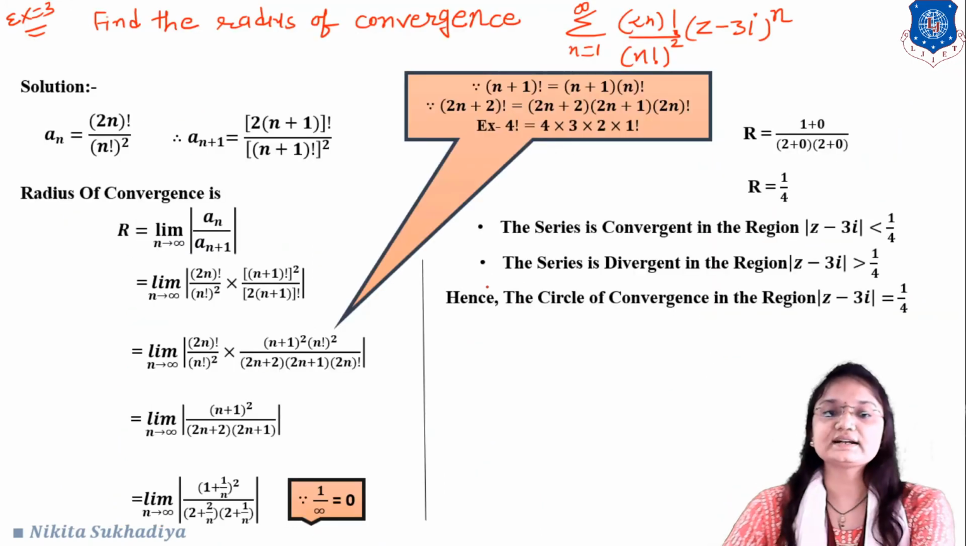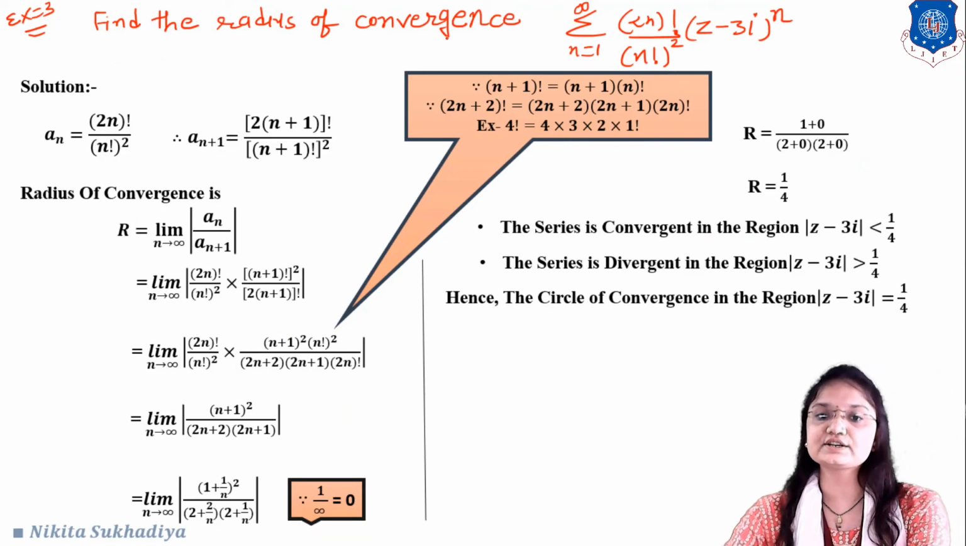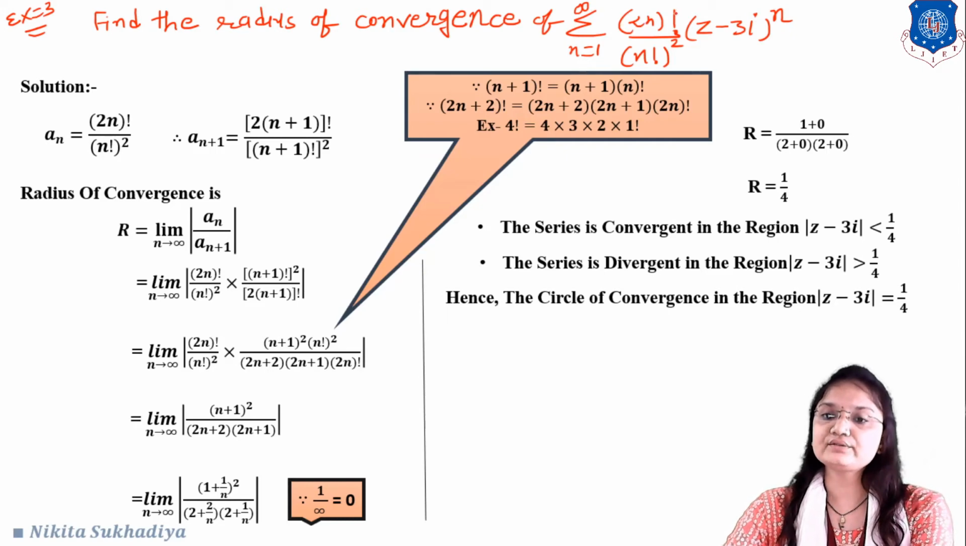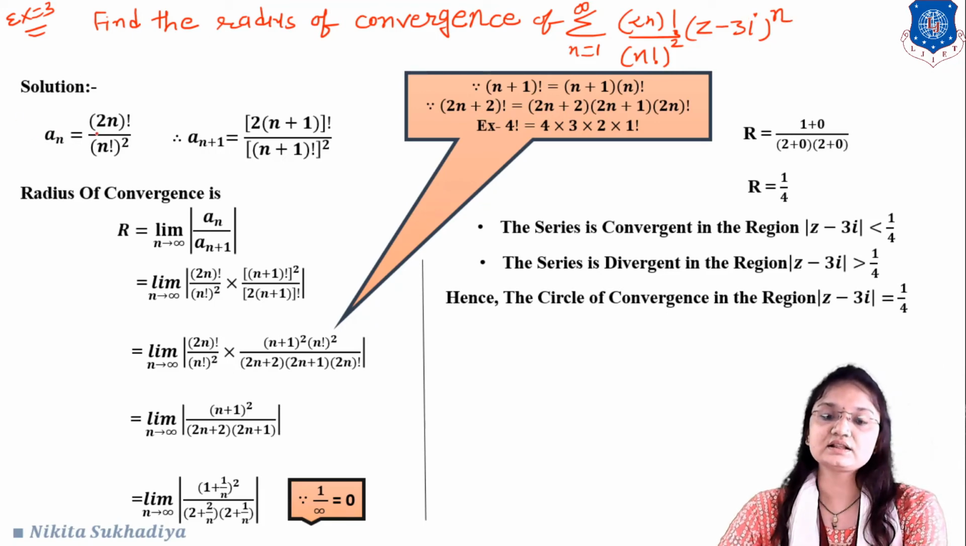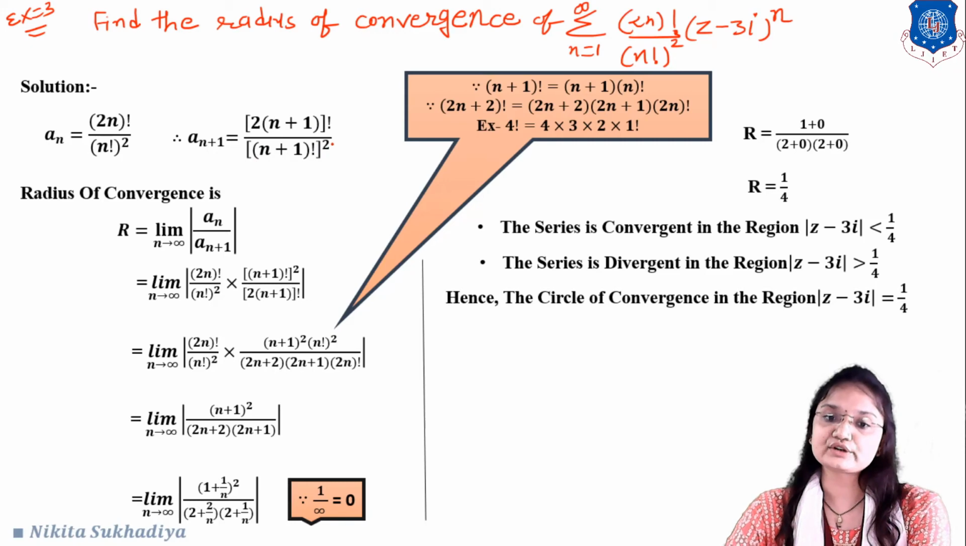Okay. Let us understand with the next example, that is, find the radius of convergence of sigma n equal to 1 to infinity, 2n factorial upon n factorial raised to whole square, into z minus 3i raised to n. Okay, so here you can clearly see that the coefficient of z minus 3i raised to n is our an, and this is 2n factorial upon n factorial raised to square. Okay, so by replacing n by n plus 1, we will get 2n plus 1 factorial upon n plus 1 factorial raised to square.